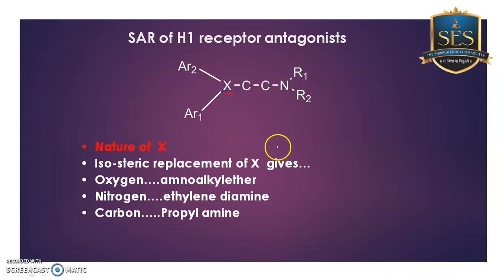In some of the series X is a carbon, in some it is an oxygen, and in some a nitrogen. I can say that these are 3 isostructures of each other. So the SAR of X says that it could be carbon, oxygen or nitrogen, and in the language of chemistry I can say that these 3 are isostructures of each other.